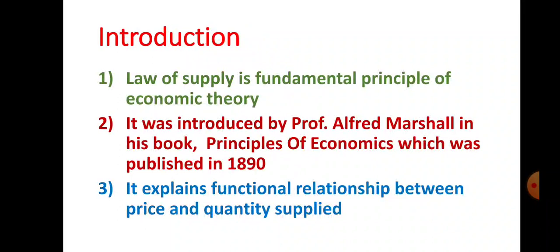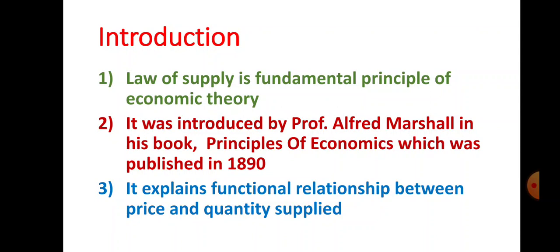Let us see the introduction. Number 1: the law of supply is a fundamental principle of economic theory, a basic principle of any economic theory. It is the same as the law of demand, which is also a fundamental principle of economic theory.